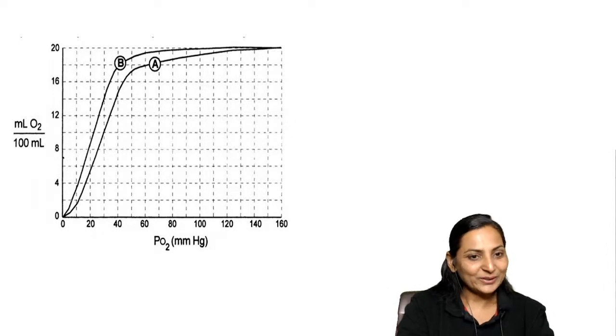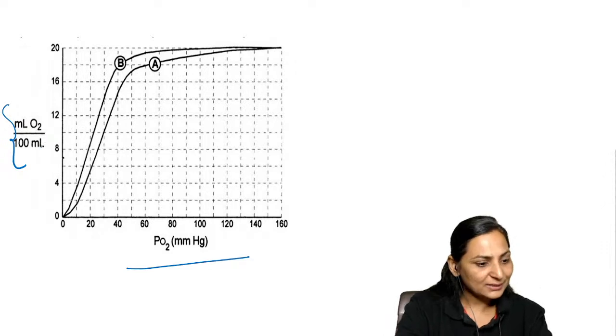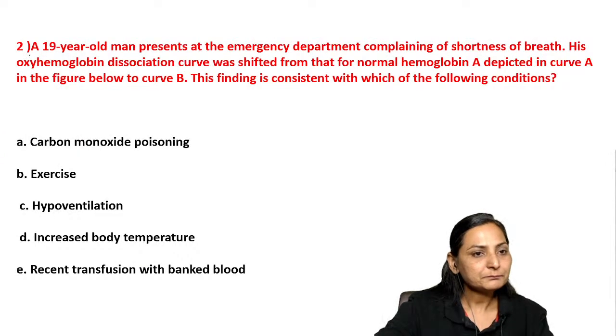Okay, so let's jump on to the next question. This is a curve, right? You can see that on the x-axis we've taken the partial pressure of oxygen. On the y-axis we've taken the oxygen content, which is in ml per 100 ml. Now let's look at the question.